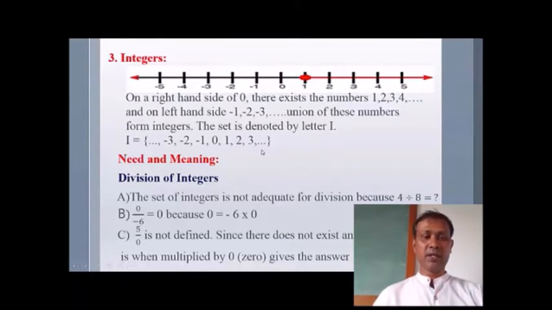Need and meaning. Division of integers. The set of integers is not adequate for division because 4 divided by 8 is equal to what? Question mark. 0 upon minus 6 is equal to 0 because 0 is equal to minus 6 multiplied by 0. 5 upon 0 is not defined, since there does not exist any integer which, when multiplied by 0, gives the answer 5.